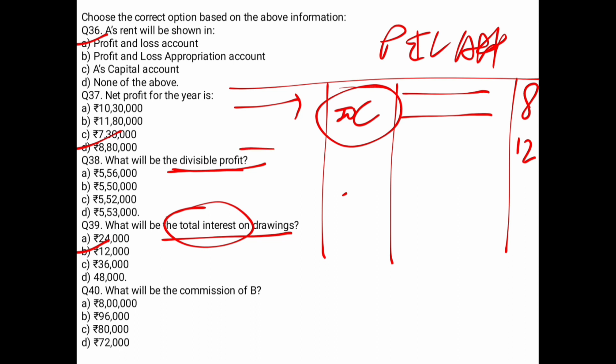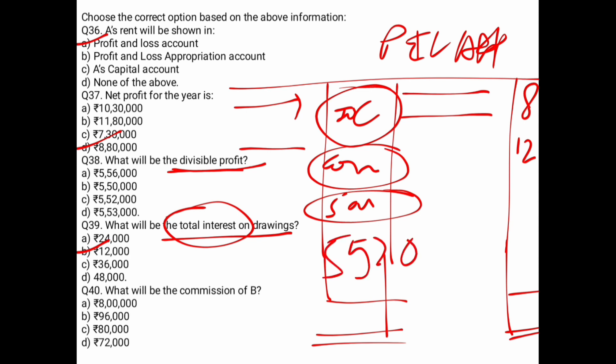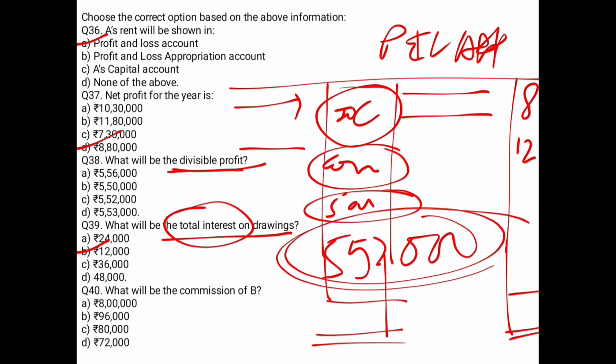then your commission, you know, and the last one is your salary. So when you will subtract these all items from this item, you will get your divisible profit. So 5,52,000 you are getting your as a divisible profit. So in this case, your option C is the right answer.